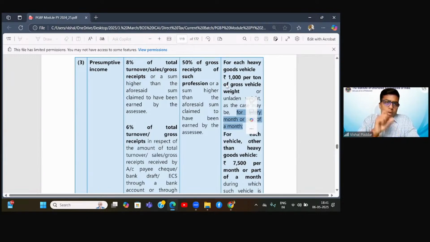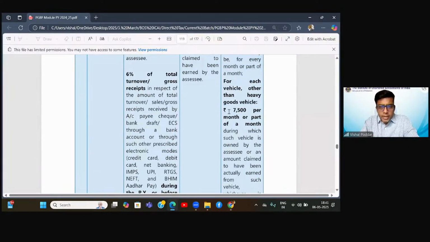Now I have 1 small truck also, or let us say it may be that 5-wheeler, what we say tempo. For that, the income computation will be taken at the rate of rupees 7,500 per month or part directly. So there is no ton business here. Simply your estimated income is 7,500, but this is per month. So again, multiplied by 12. So 7,500 multiplied by 12 will give me my answer.